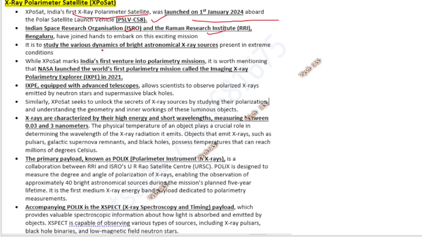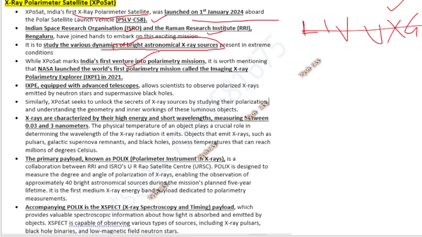Okay, so it will study the various dynamics of bright astronomical X-ray sources. X-rays, which I told you about when you studied the order of rays: radio waves are there, and then on this side, microwave, infrared, visible, UV, X-ray, gamma rays, and like that we will study. So X-rays are somewhere here where high frequency is there and less wavelength is there. That thing will be detected through these missions, through this XPoSat. So it is India's first venture into a polarimetry mission.